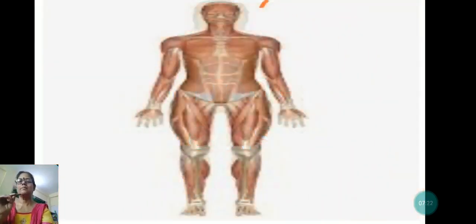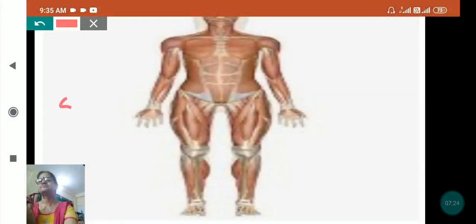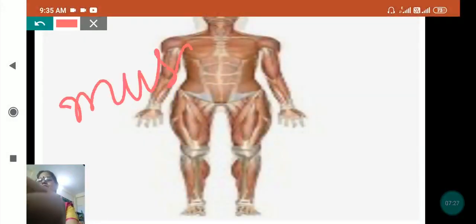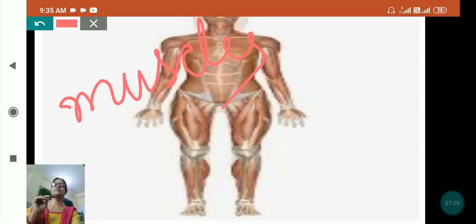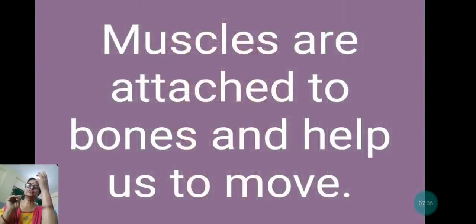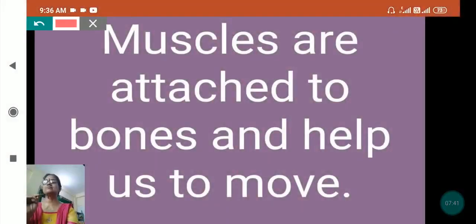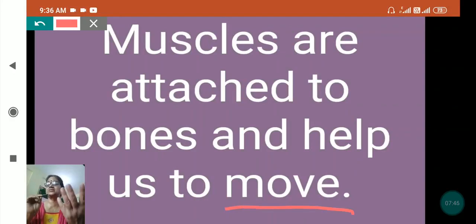These are muscles. Now we will see what is the function of muscles. Muscles are attached to bones and help us to move. Without muscles, my dear, movement will be very difficult. Not only move, bend, run, stretch, swim, muscles help the bones in everything. That's why our body is so flexible.